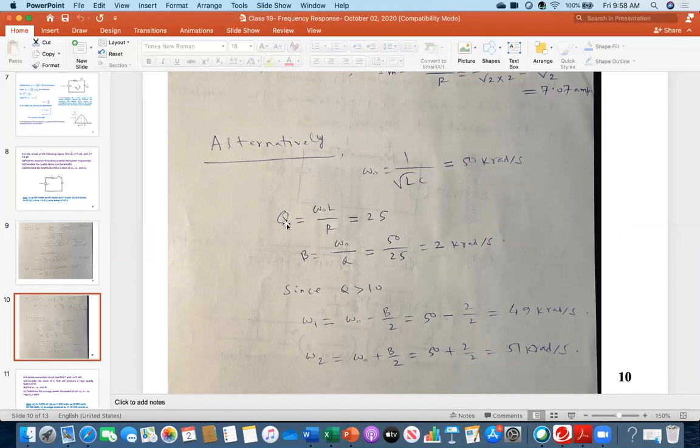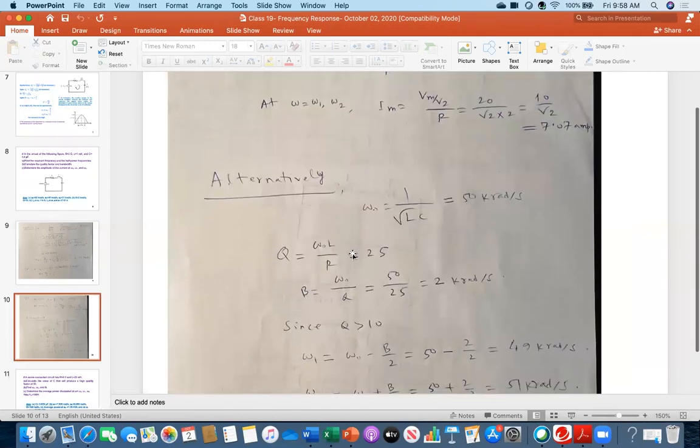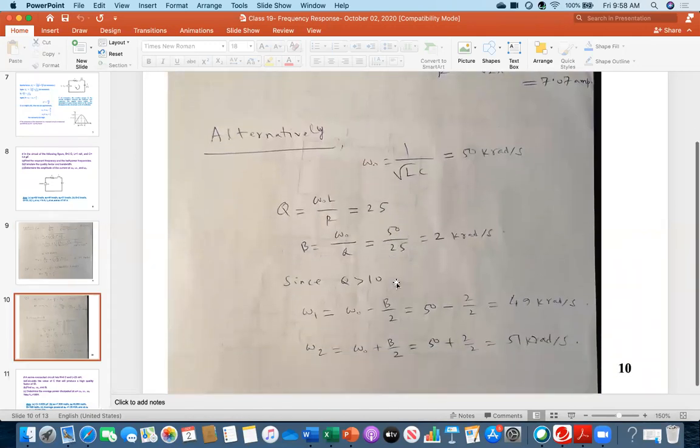Now, if you get a Q value less than 10, then you have to use those two equations, I mean omega 1 and omega 2, the way we did. But because I am getting greater than 10, I will not be using those two long expressions. I will be utilizing this, and I still get the same result. Omega 1 is 49 and omega 2 is 51. And before that, of course, you will be calculating the B value because you need B here.